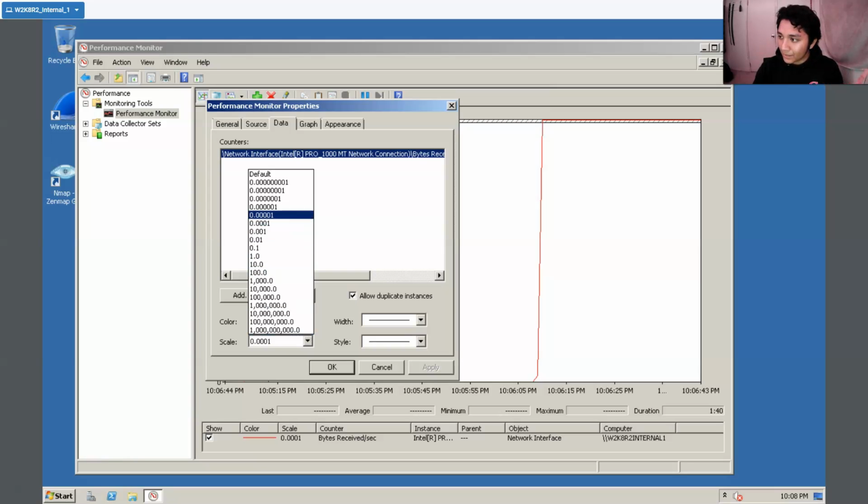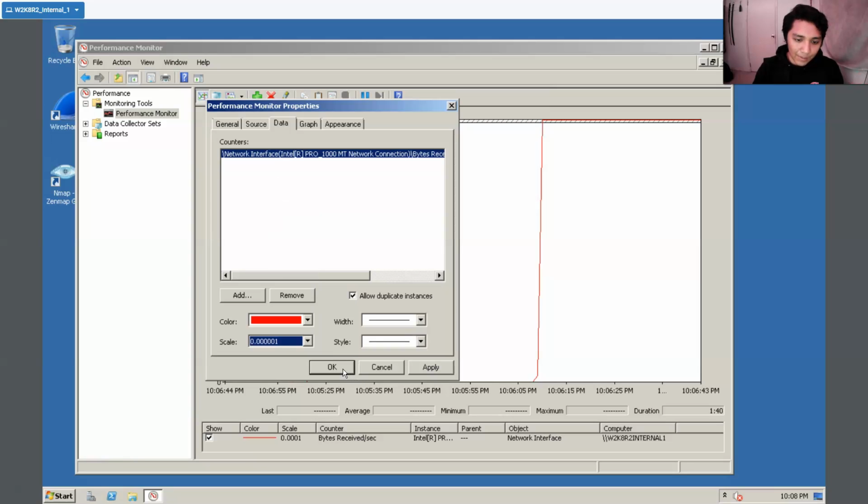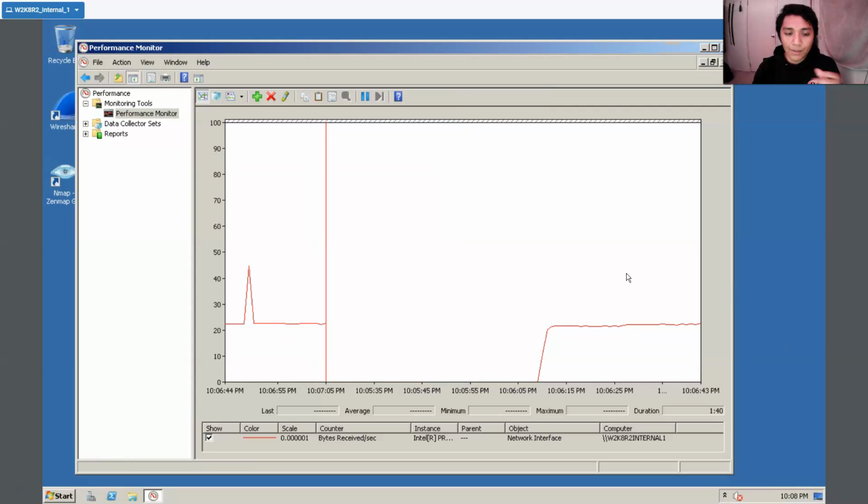In this case, it's going to be 000001. That's going to be the scale that we're going to be using. So we're going to click apply. And there you go. As soon as we do that, we can actually see the full amount that's being received. These are the bytes that are being received.